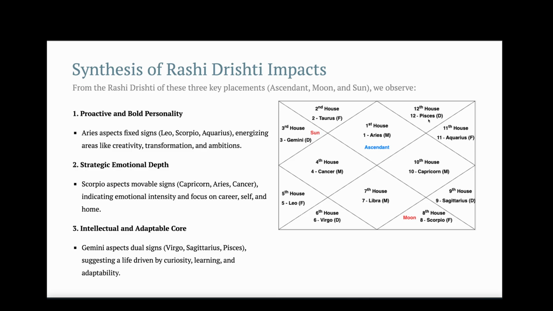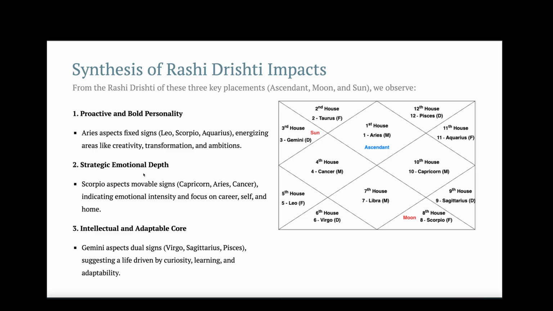So from the Rashi Drishti of these 3 key placements, Ascendant, Moon, and Sun, we observe the following. Regarding the Ascendant, this person has an Aries Ascendant. So this person will be a proactive and bold personality. And then it aspects Leo, Scorpio, and Aquarius. So it will energize the areas of creativity, transformation, and ambitions.